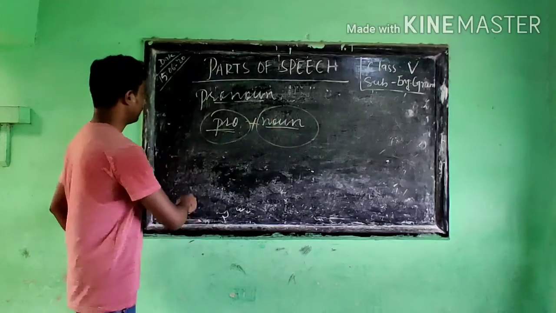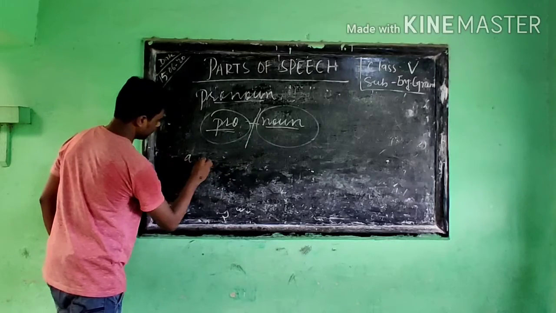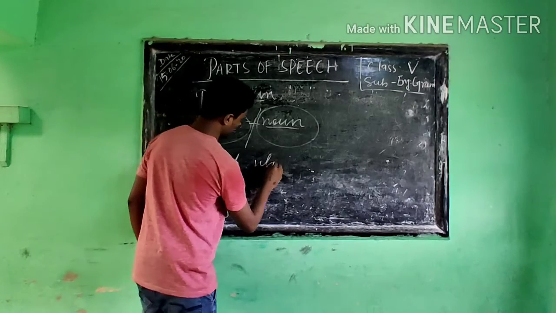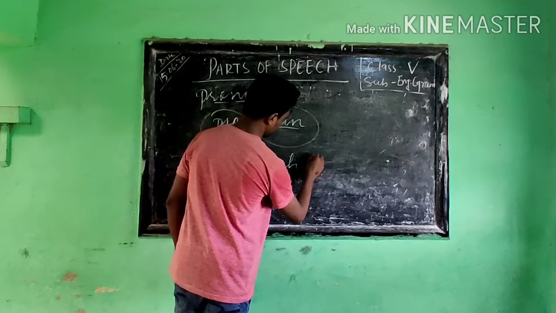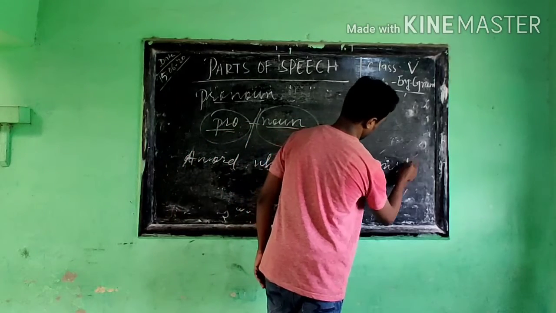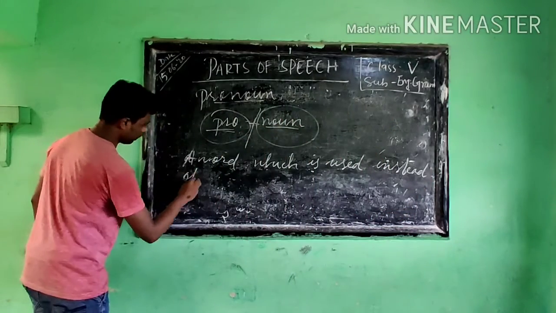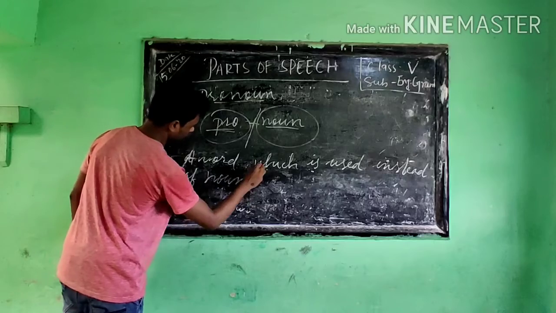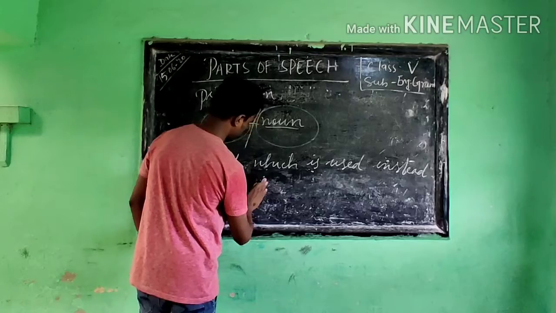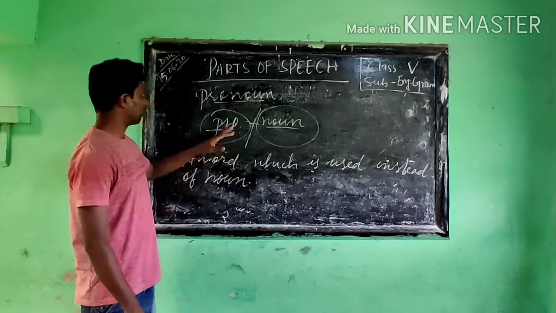So here you see that a word which is used instead of a noun is called a pronoun.